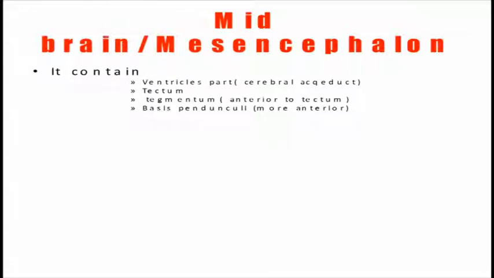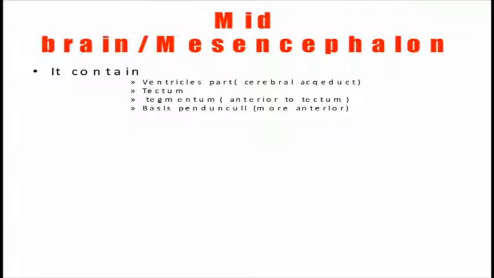Now, we have covered a lot of the forebrain. Now we will talk about the midbrain, which is also called the mesencephalon. The mesencephalon or midbrain contains only one ventricular part, which is called the cerebral aqueduct, like what I told you in the previous slide, which connects the third ventricle to the fourth ventricle. There are a total of four ventricles.